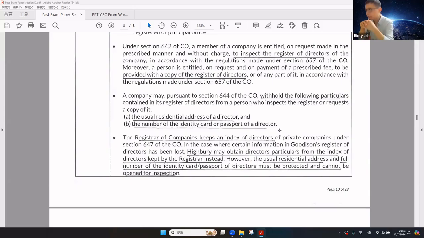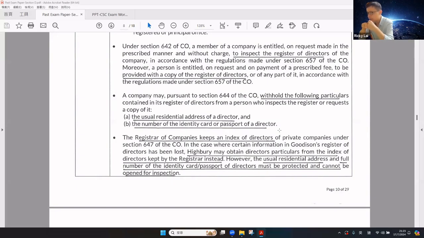The company may withhold the usual residential address and full ID number or passport number, providing the correspondence address and partial ID number or passport number only. The Registrar of Companies keeps the index of directors of private companies. In the case where certain information in the register of directors has been lost, the company may obtain director particulars from the index of directors kept by the CR.